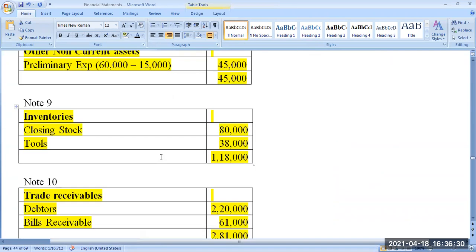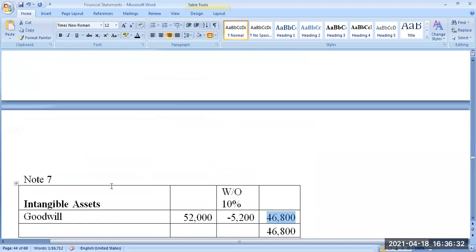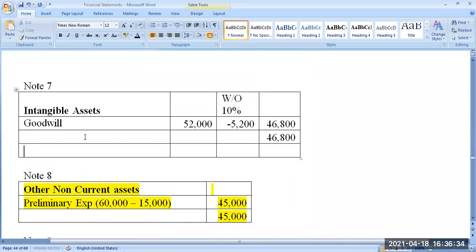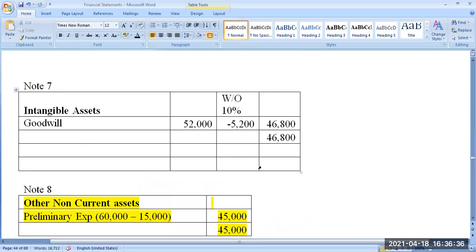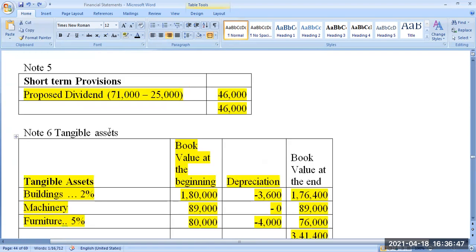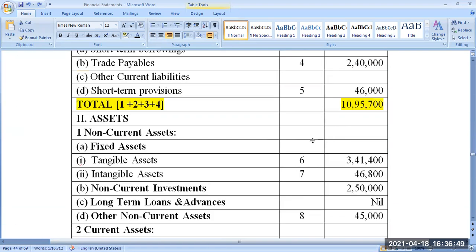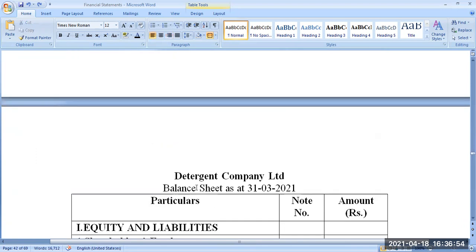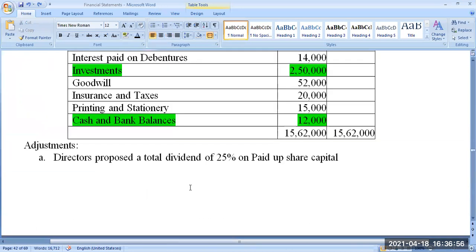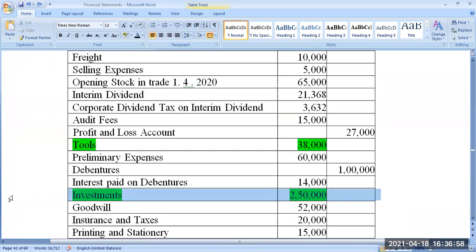If there are any more assets, just like that, you add it. You take one more like this. If you go on, then the total will come in the last. Okay. Is there anything else, patent or trademark, anything is there? Okay. Right. So goodwill is written here, intangible asset 46,800. Then investments. There is only one item in investment. Yeah, look at this investment. There is no change in investment.